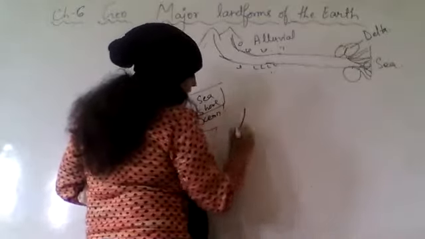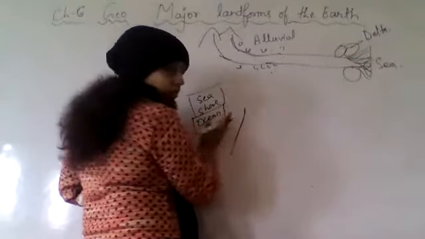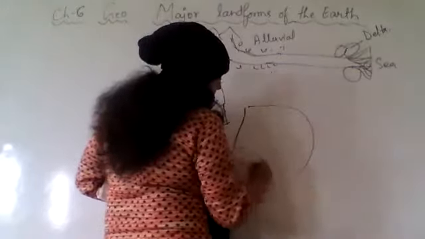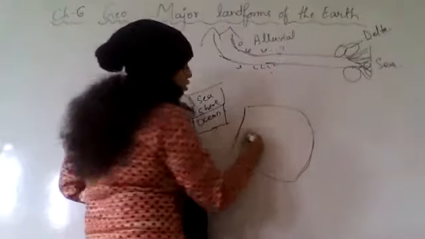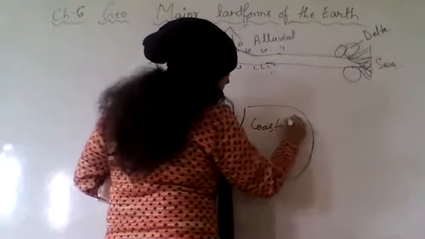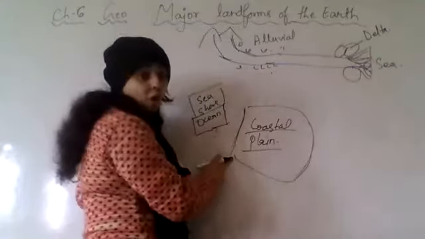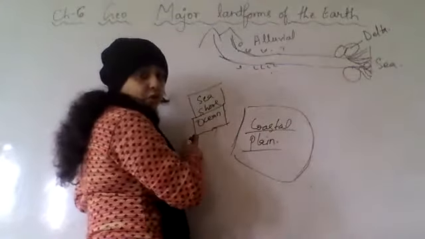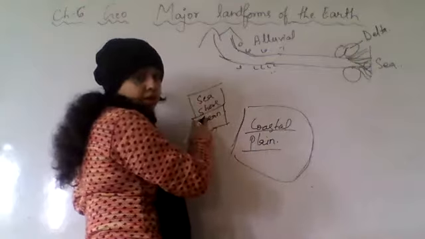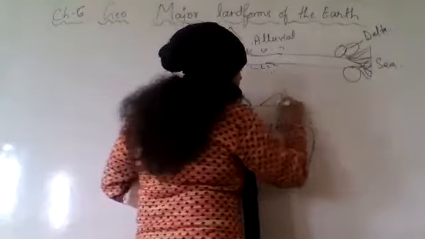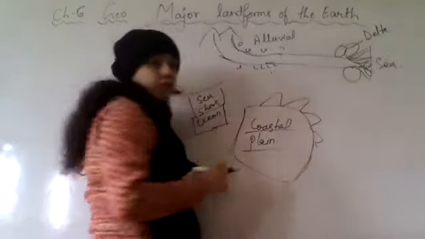Suppose this is the ocean, and this is the land. If this is plain land, this will be the coastal plain. So always remember the coastal plains are on the edge of the ocean or seashore. It is not on the river bank. Most of the time it is surrounded by mountains.